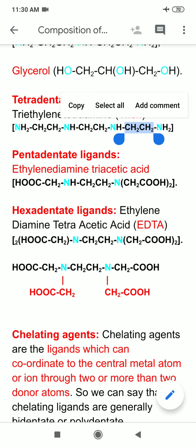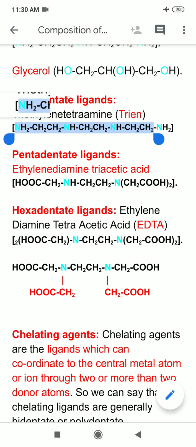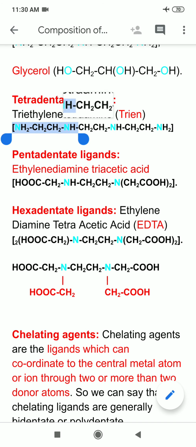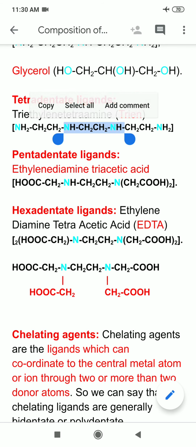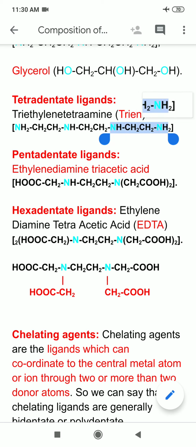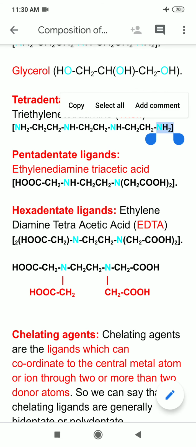Now how many amines am I having? It is having 4 amino groups. First primary amine, then second secondary amine, third another secondary amine, and fourth other primary amino group at the other end. So in total I am having 3 ethylene units and 4 amino groups.